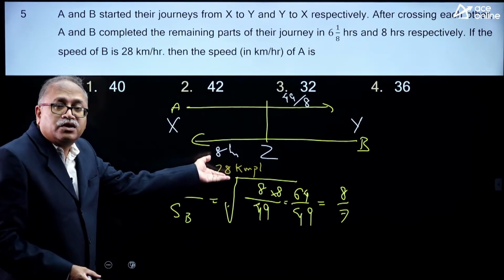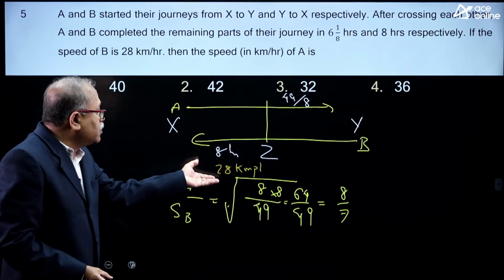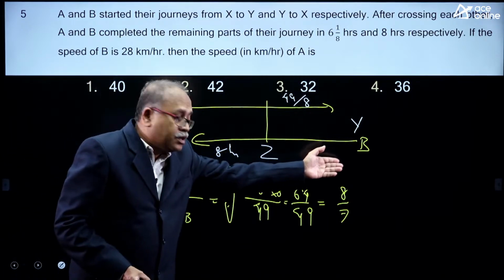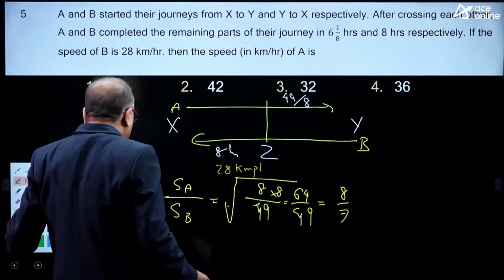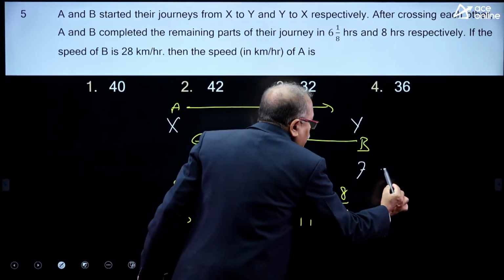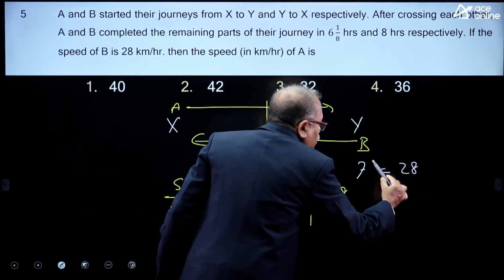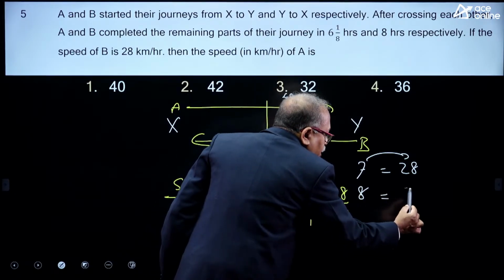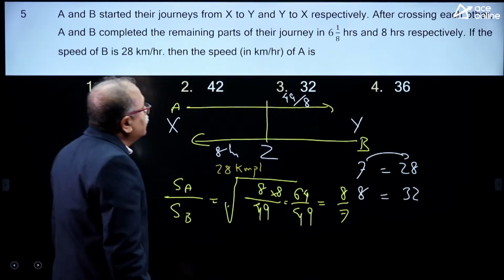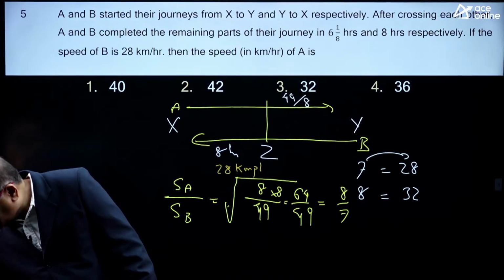In the question it is already given that 28 kilometer per hour is the speed of B. If the 7 part is equal to 28, then each part is 4. So the 8 part will be equal to 8 times 4, which is 32.